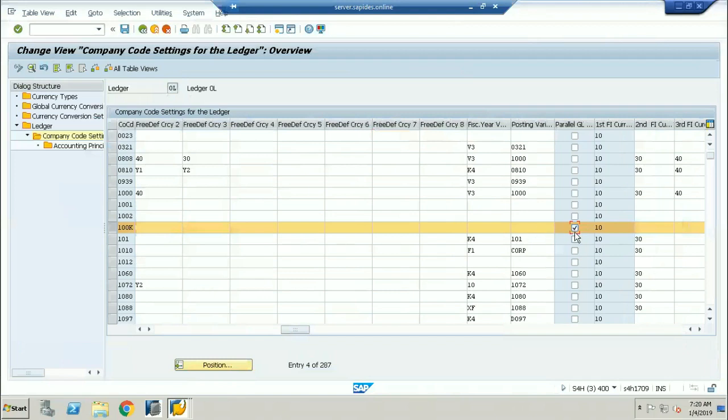If you are using the non-leading ledger, one ledger for IFRS, one ledger for IAS, one ledger for local GAAP, then this parallel GL accounting will not come into the picture. So the concepts of ledger, non-leading ledger, and extension ledger are clear to everybody now. Only theoretically I'm talking, not practically.